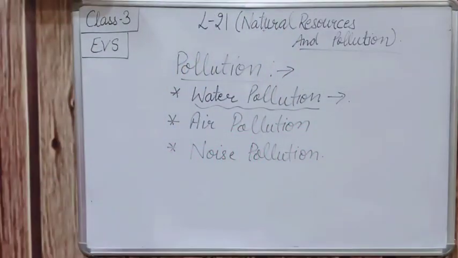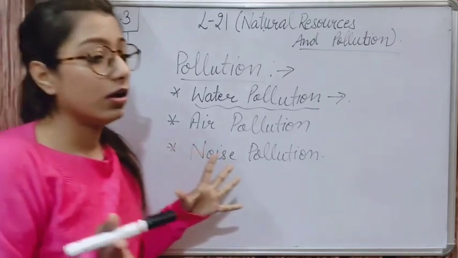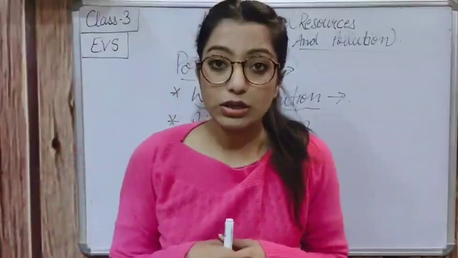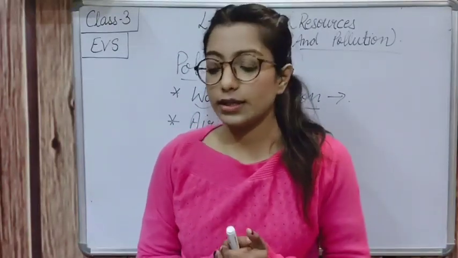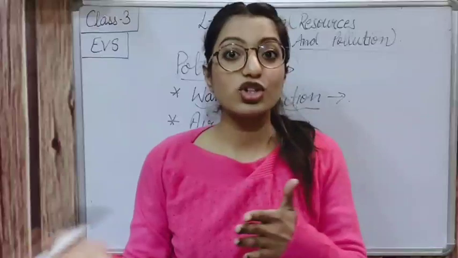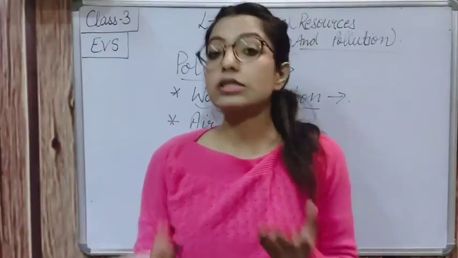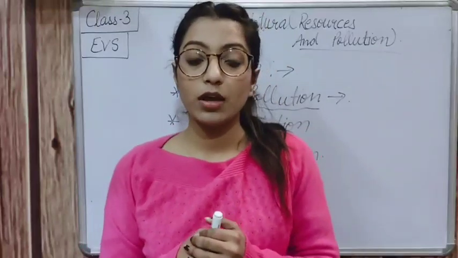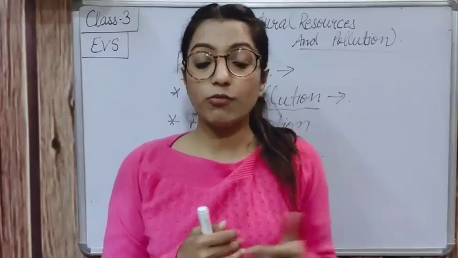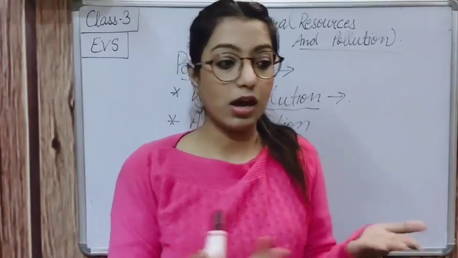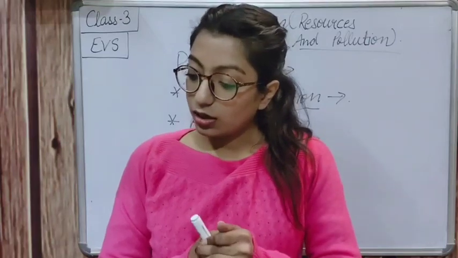So what will happen? Like dirty water coming from factories goes into rivers, right? It is causing water pollution. Then secondly, a man is washing clothes near the bank of river, right? It is causing water pollution. And animals taking bath in that same water. Again, our water is very polluted right here.